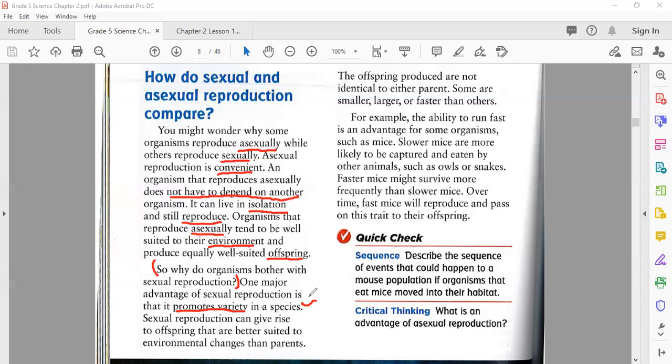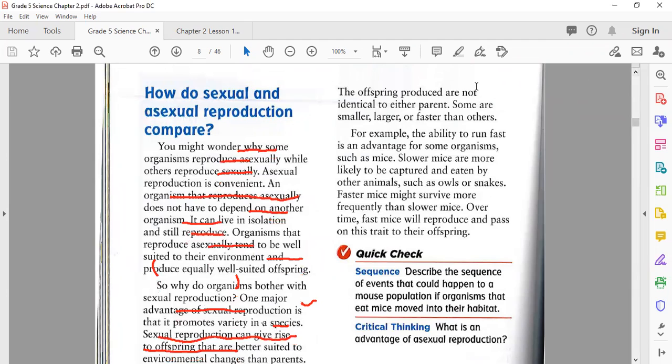There are a few characteristics that are similar, but not all. So sexual reproduction can give rise to offspring that are better suited to environmental changes than their parents. This is also an advantage of sexual reproduction.